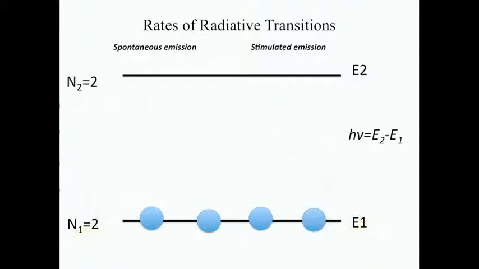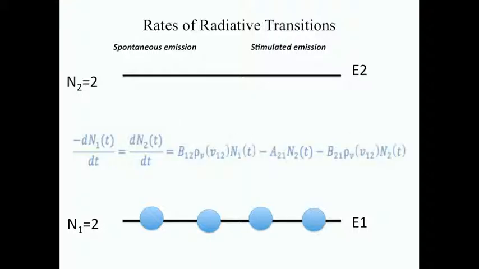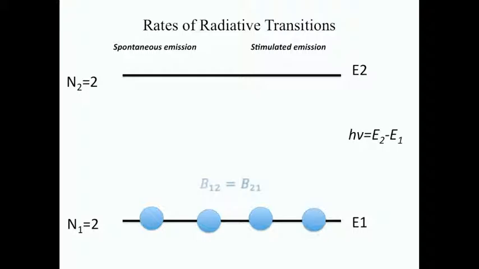In a large sample of atoms, this can occur many times, which results in a large amplification of light, and lasers exploit this amplification by stimulated emission. Unlike spontaneous emission, the rate of stimulated emission depends on the number of excited molecules. When light is exposed to such a sample, atoms undergo absorption, spontaneous emission, and stimulated emission all at once. If we consider the two energy states reaching thermal equilibrium, then the following relationship will be true, allowing for the possibility of a population inversion, which we will discuss next.